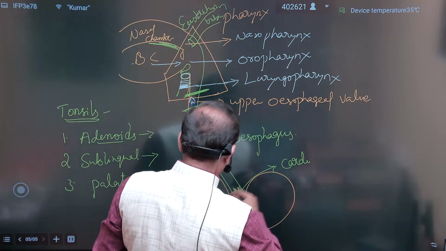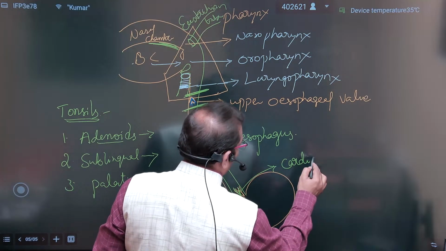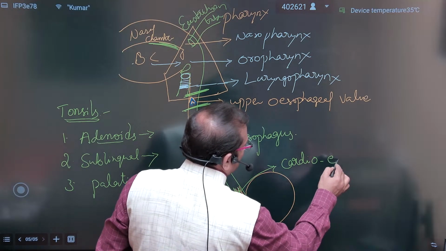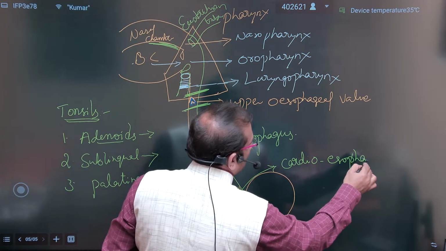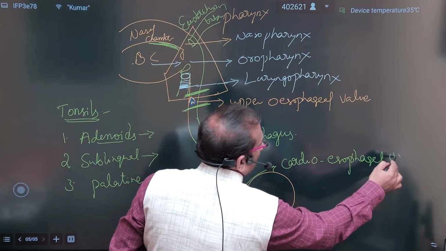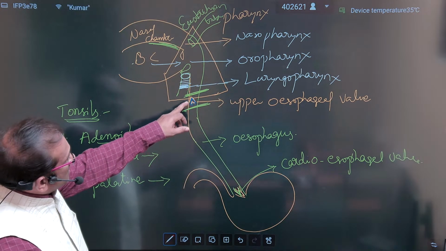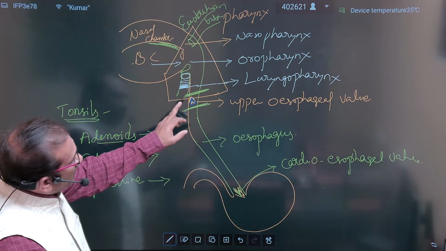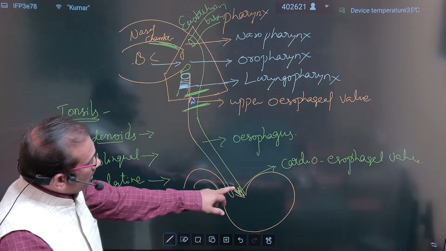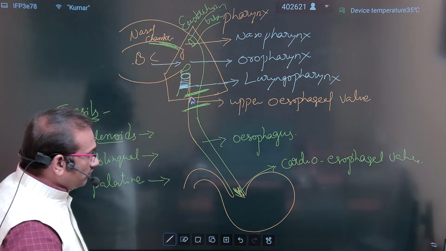So the starting one is the upper esophageal sphincter or valve, and here is the cardioesophageal valve, and this is the stomach.